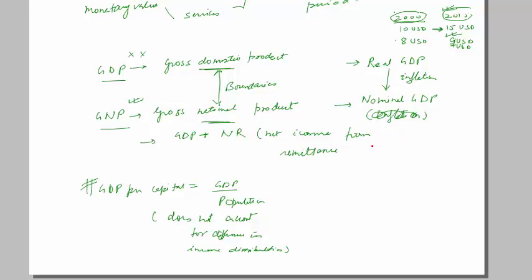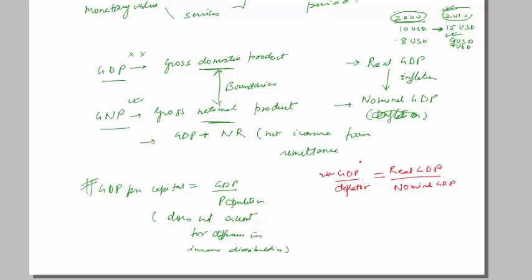So there is another formula which is called the GDP deflator. GDP deflator means real GDP divided by nominal GDP. Basically it accounts for all the inflation. So GDP deflator is that.